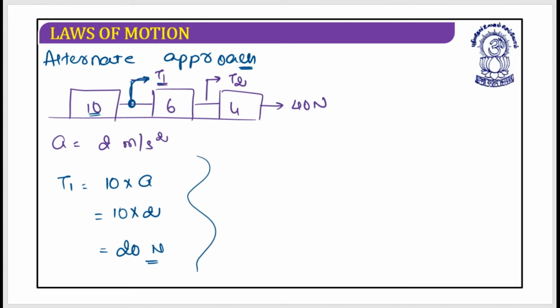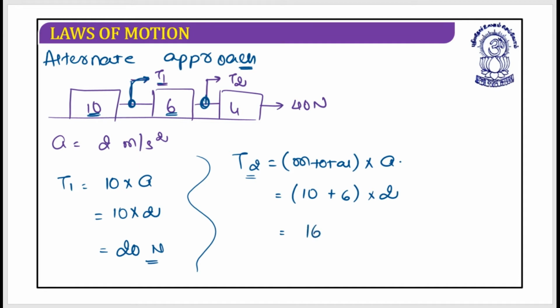Great. Now when you pull your system from this point, that is T2, you are going to pull the 6 kg block as well as the 10 kg block. So what you require is M total multiplied by acceleration. The M total for the T2 case would be 10 plus 6 multiplied by acceleration, which is 2. It's 16 into 2, which could be written as 32 Newton. That's it. You did it. I hope these things are clear.